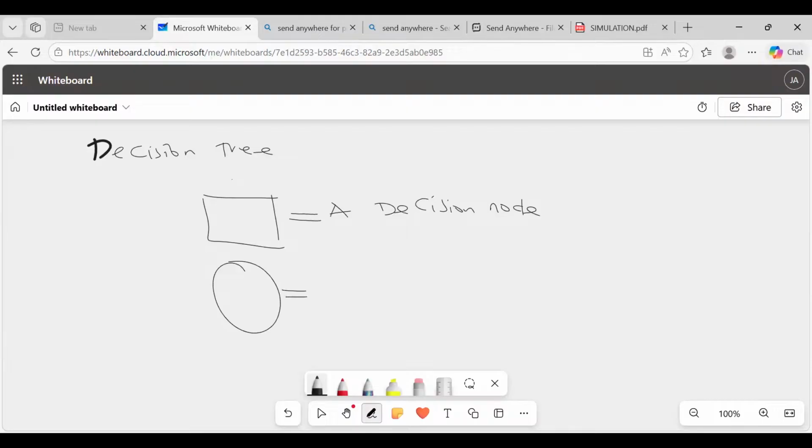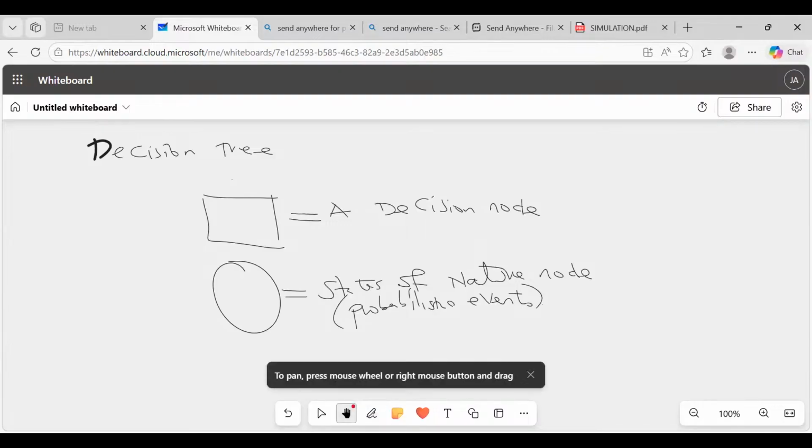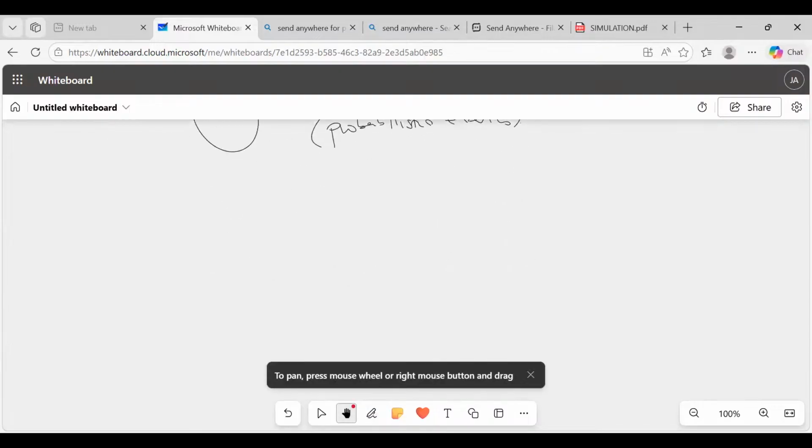So this stands for states of nature, the node that will house probabilistic events. Like in this very question, my very good students, we have three options here.